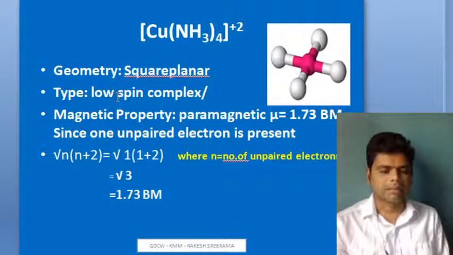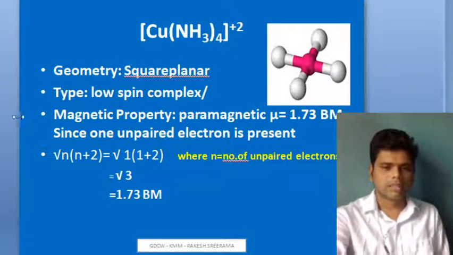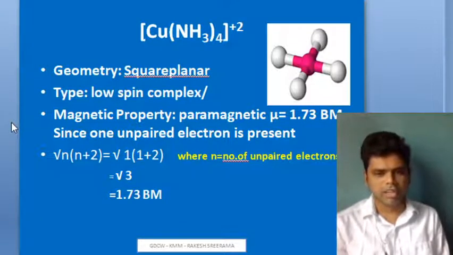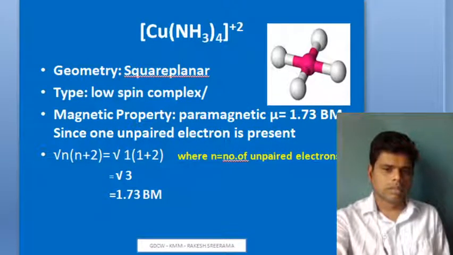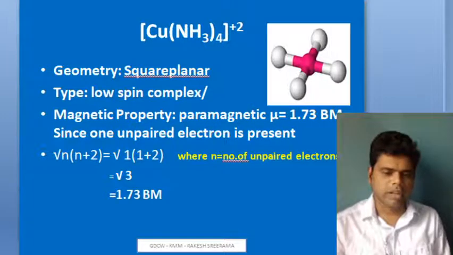Paramagnetic. And what else can you answer? Magnetic moment is calculated as mu equal to root over n into n plus 2, where n is the number of unpaired electrons.